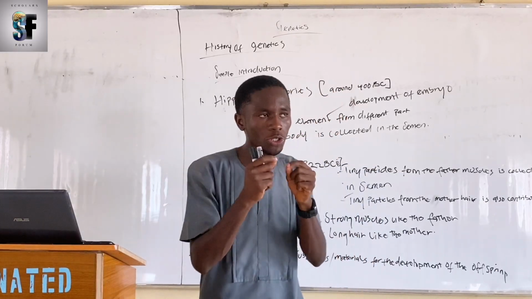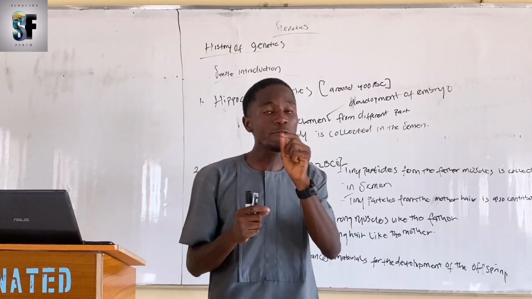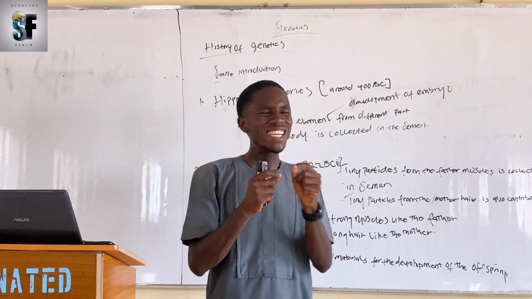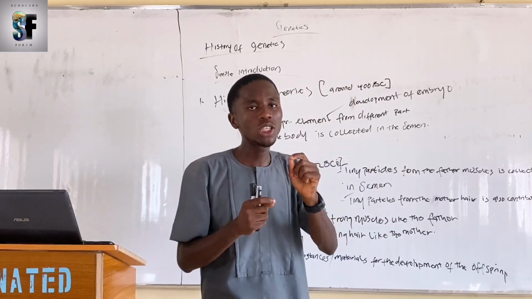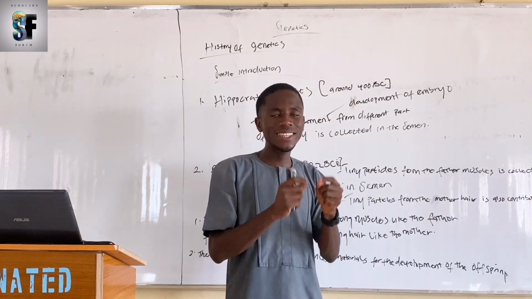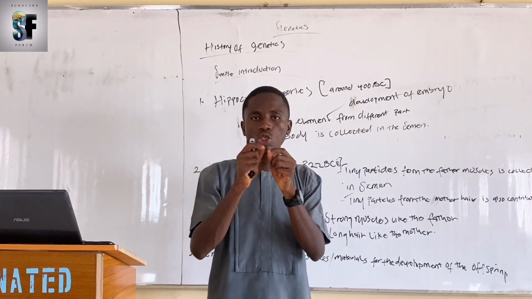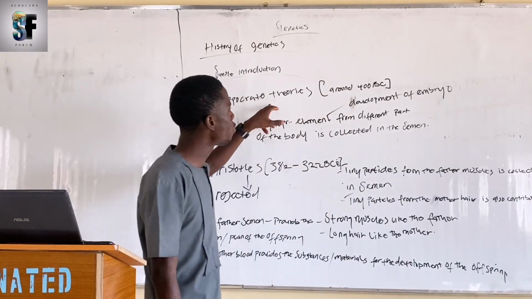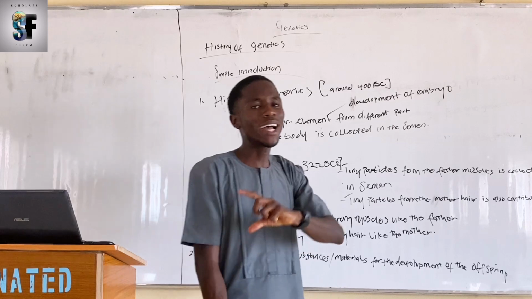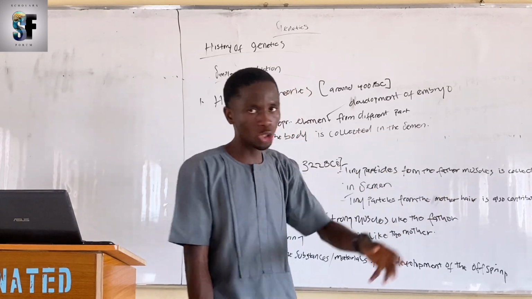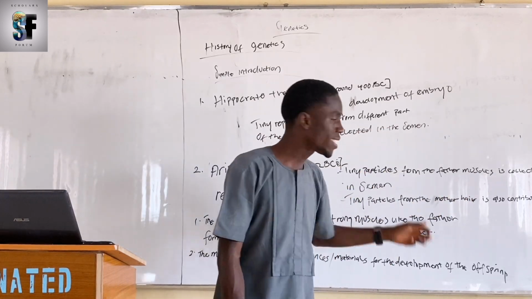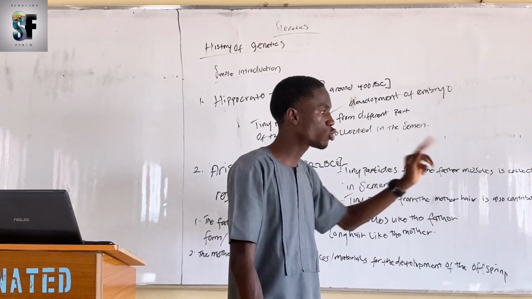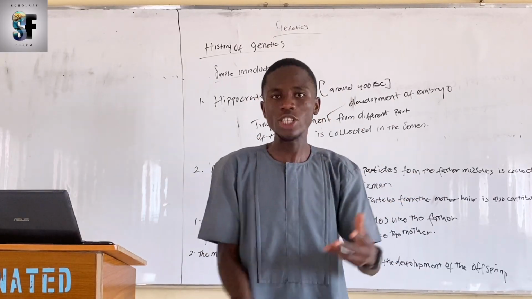According to Aristotle's theory, he laid emphasis that inheritance is a result of transmission of information from parents to offspring, and that information is responsible for the development of the embryo, not the transfer of actual body parts. You know that Hippocrates' theory believed that there is transfer of actual body parts from parents to offspring. That is why in his theory, he said that a father that has strong muscle has the tendency of transmitting that strong muscle to his offspring.